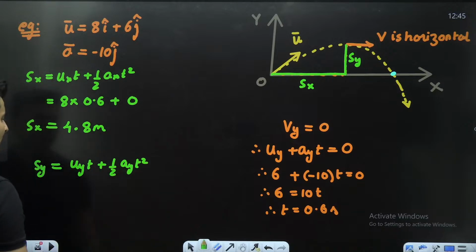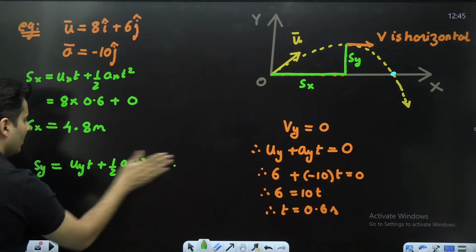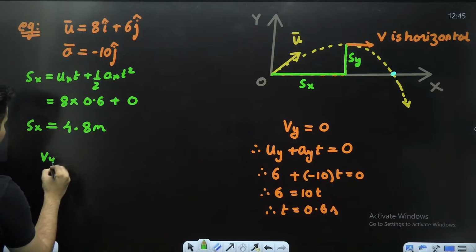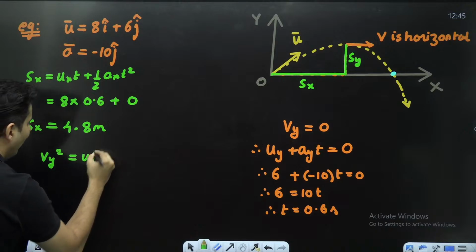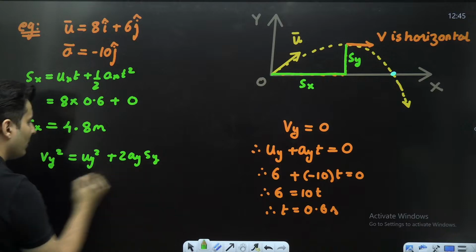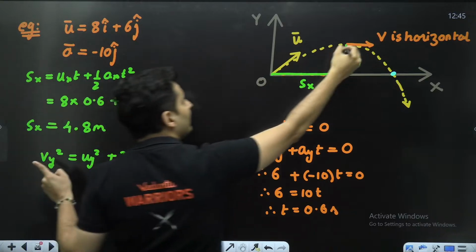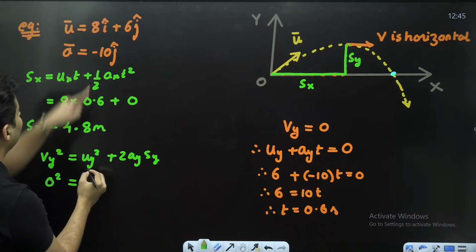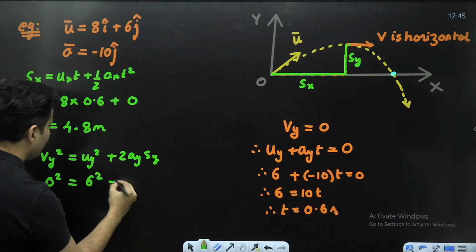Similarly, Sy will become uyt plus half ayt square. That is one way of doing it, by putting in time, but even without putting in time we can do it. I'll tell you how. You use Vy square is uy square plus 2ay sy. The final velocity at this point is 0 in the y direction. Initial velocity in the y direction is 6.